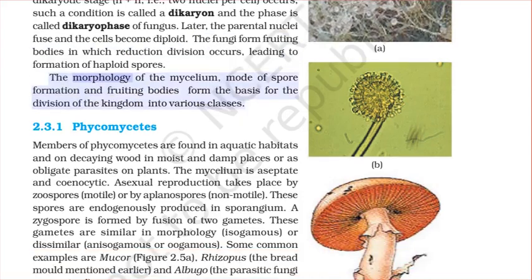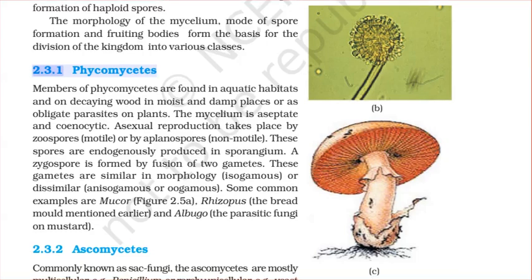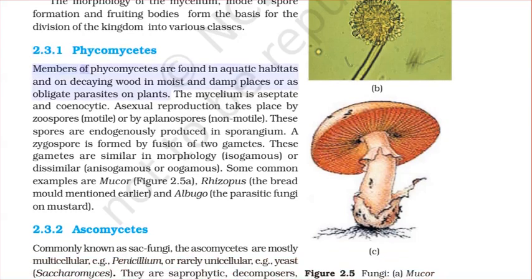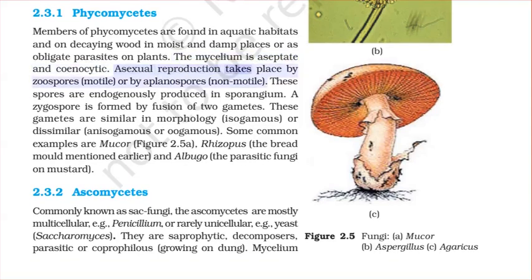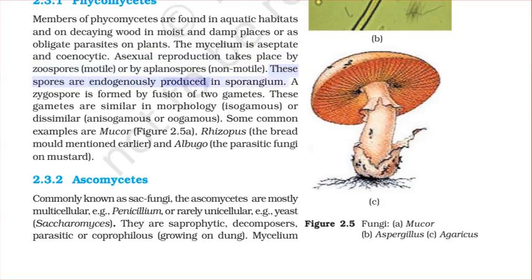The morphology of the mycelium, mode of spore formation, and fruiting bodies form the basis for the division of the kingdom into various classes. 2.3.1 Phycomycetes. Members of Phycomycetes are found in aquatic habitats and on decaying wood in moist and damp places or as obligate parasites on plants. The mycelium is aseptate and coenocytic. Asexual reproduction takes place by zoospores (motile) or by aplanospores (non-motile). These spores are endogenously produced in sporangium.